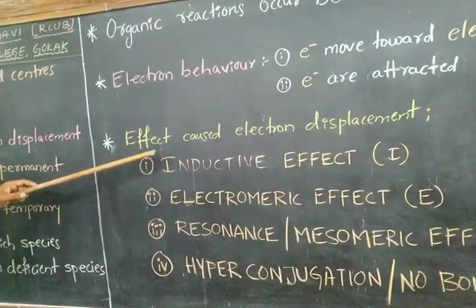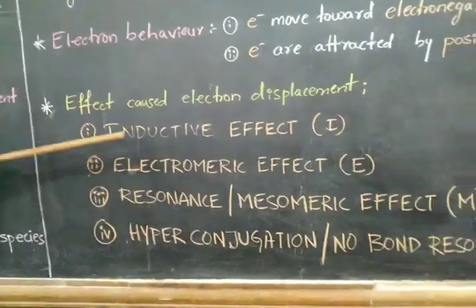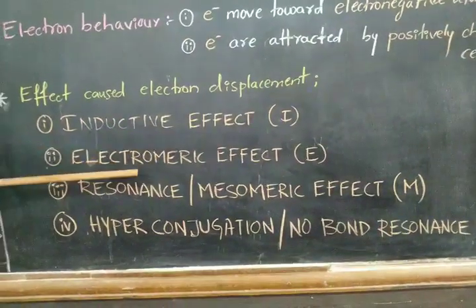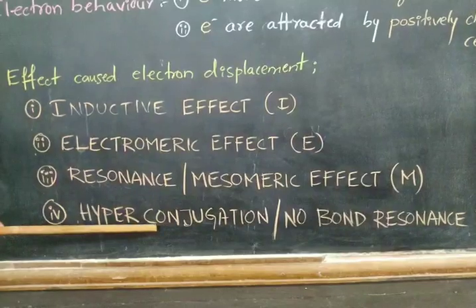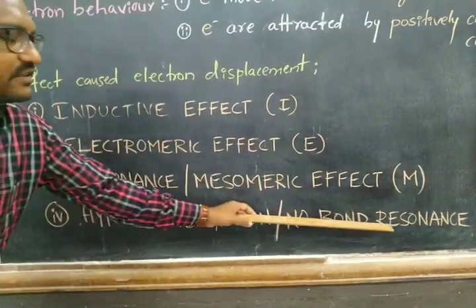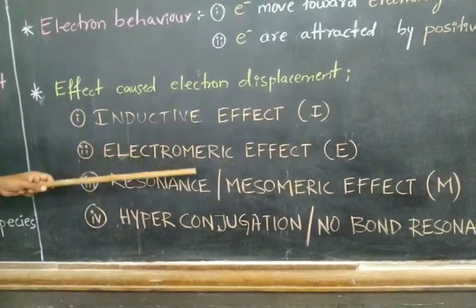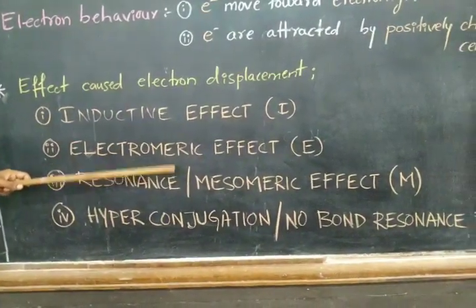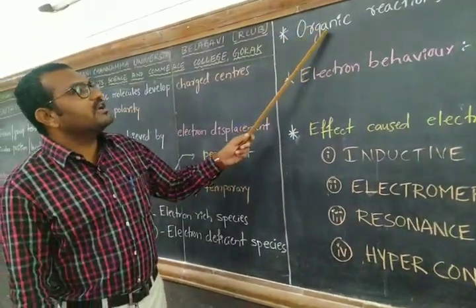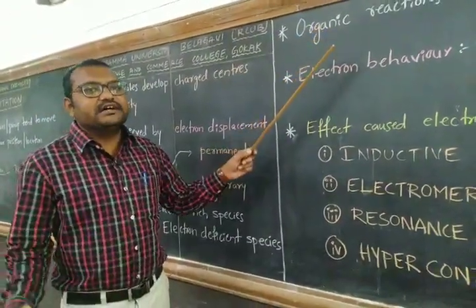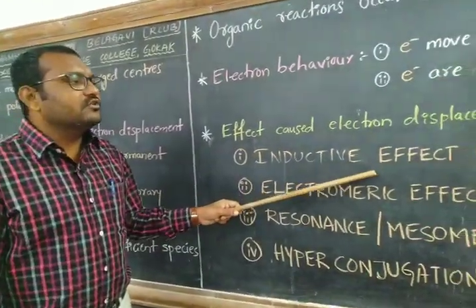And the electron displacement causes four effects, that is inductive effect, electromeric effect, resonance or mesomeric effect, hyperconjugation or no bond resonance effect. These effects are electron displacement effects, which cause charges on the organic molecule, which in turn causes the organic reactions to occur.